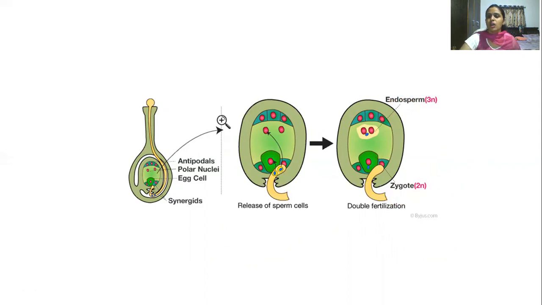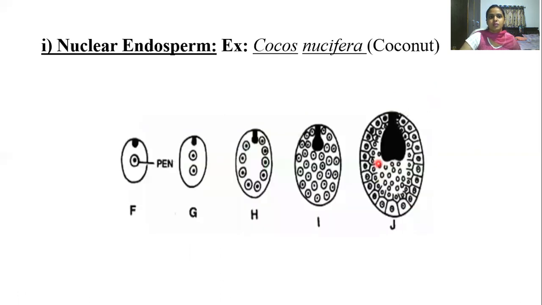In this video, we'll be discussing clearly the endosperm and endosperm development. Endosperm is a nutritive tissue which helps in the growth and germination of the embryo. This is the first type of endosperm, called nuclear endosperm, which is seen in Cocos nucifera, that is coconut.